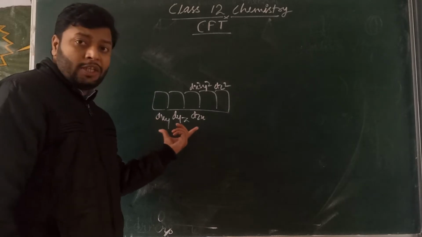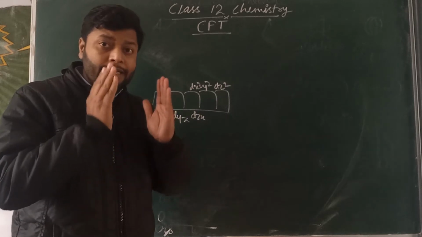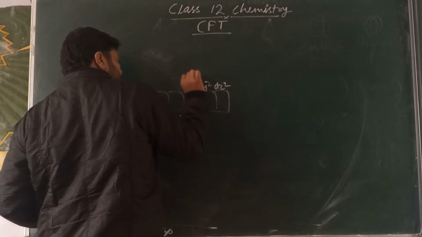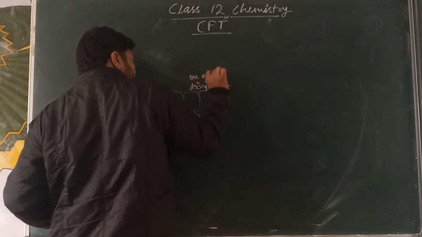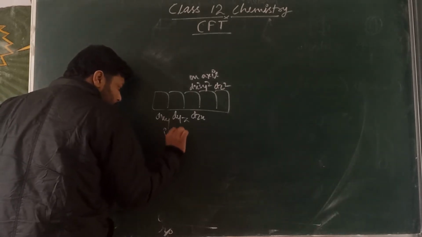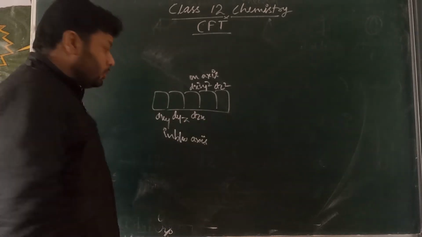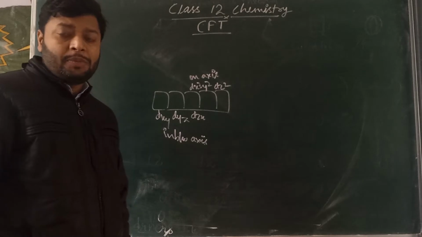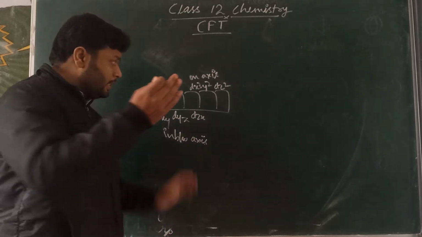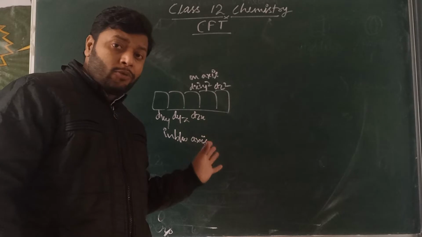We have 3 orbitals in between the axes, and 2 orbitals directed towards the axes, on the axes and in between the axes. These are the possibilities for the 5 orbitals. What happens when the 5 d orbitals are approached by the ligand?